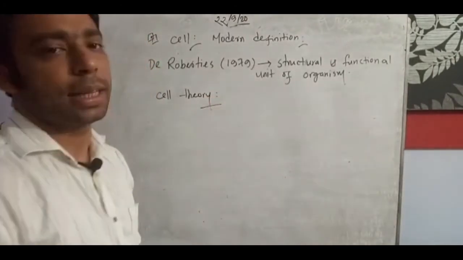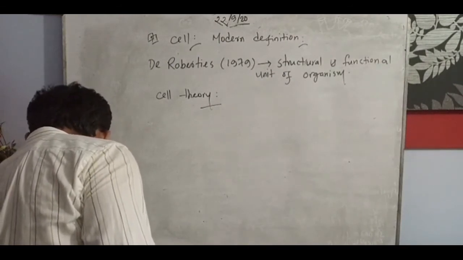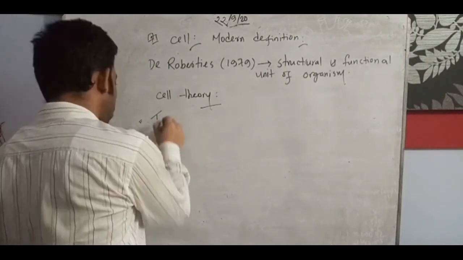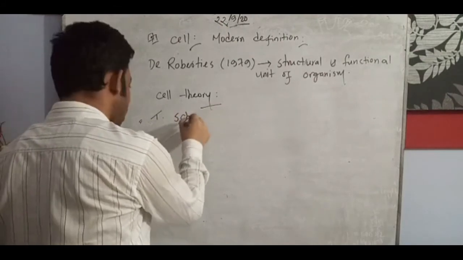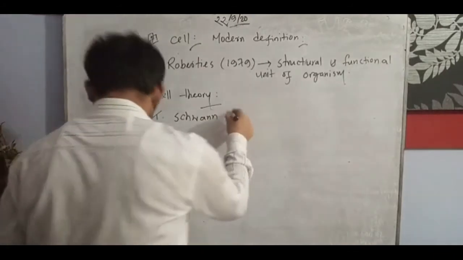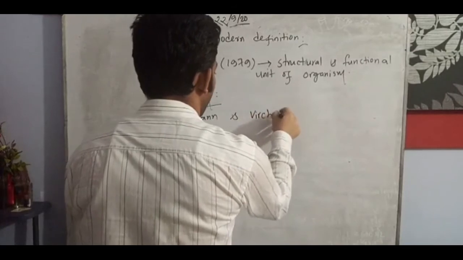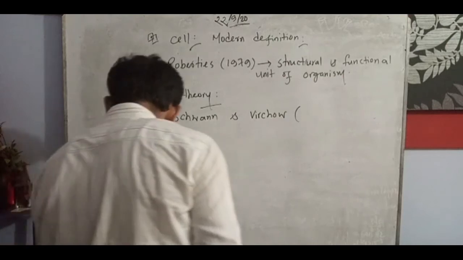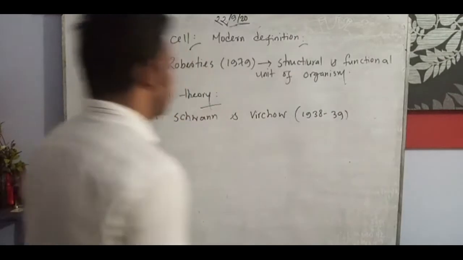What is the cell theory, in which year was it proposed, and who gave it? You can write Schleiden, don't make a spelling mistake here, and Schwann. Schleiden and Schwann. In which year? You can remember it as 1838 to 39, when they gave the cell theory.